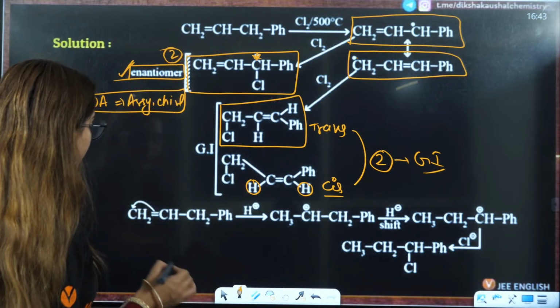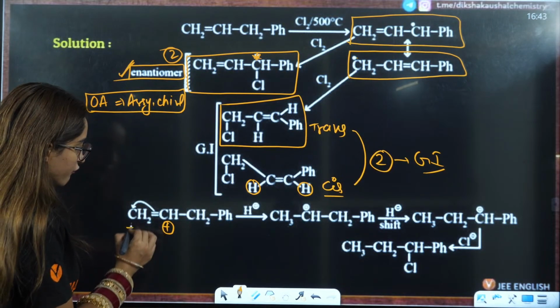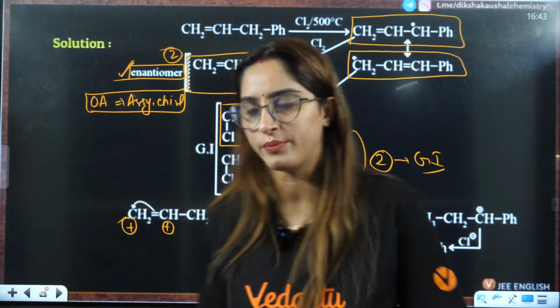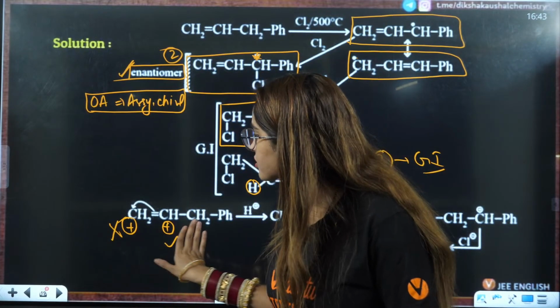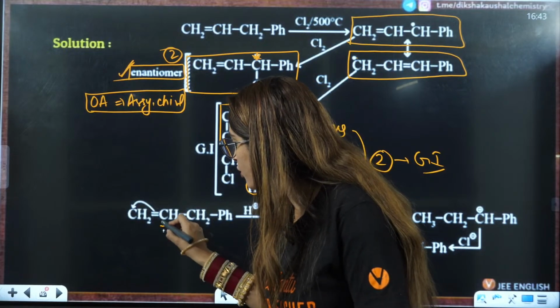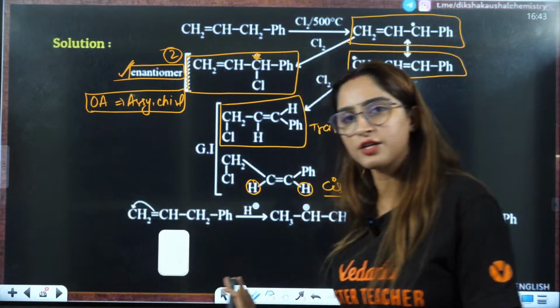This was the compound, right? Okay, so now what will happen? Either this carbocation can be formed or this carbocation can be formed, right? We know that this carbocation is 1 degree, this is 2 degrees, so this is more stable. So we will form this carbocation. That means pi electrons will shift here and you will have this carbocation that is 2 degree.